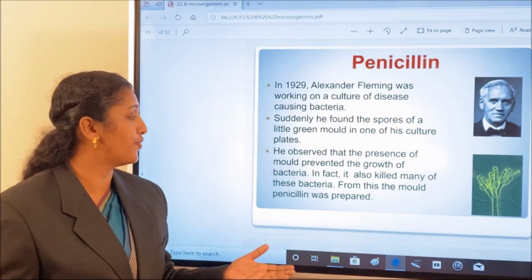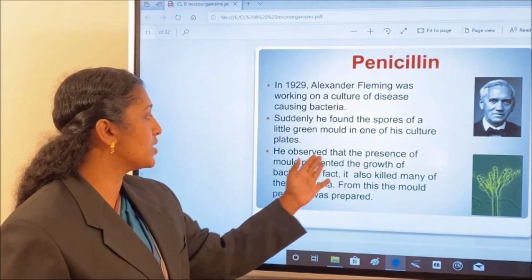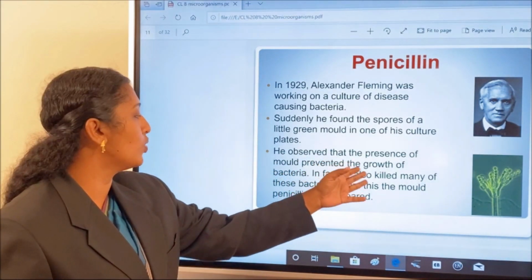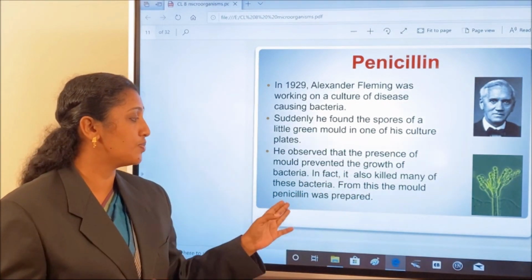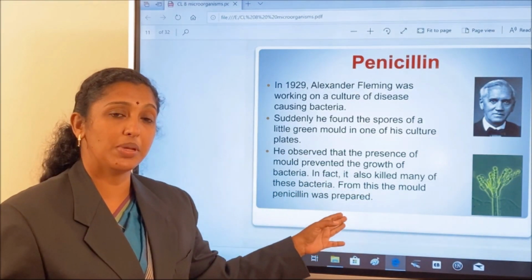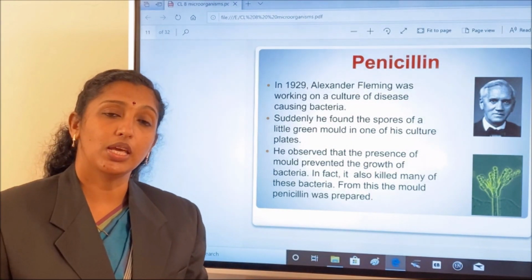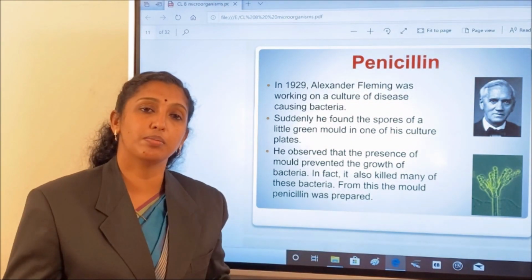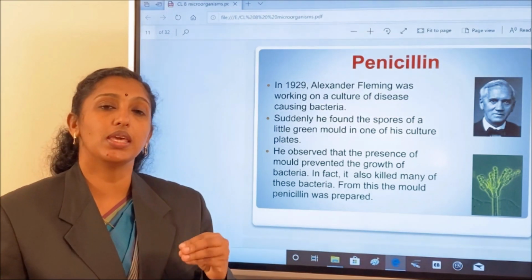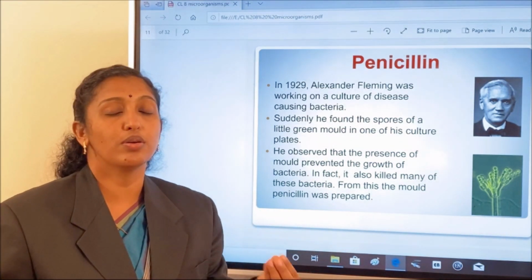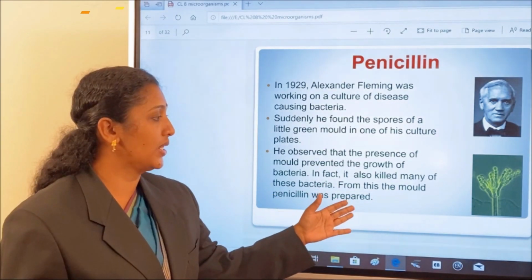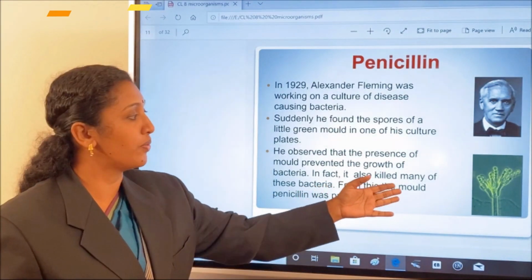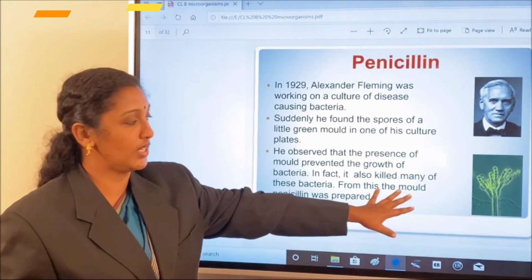What is the reason for that? He observed that the presence of the mold prevented the growth of bacteria. In fact, it also killed many of these bacteria. From this mold, penicillin was prepared. That means later he identified that a particular substance from that green mold kills the harmful bacteria grown on that Petri plate. So that is penicillin. Penicillin is prepared from Penicillium notatum.